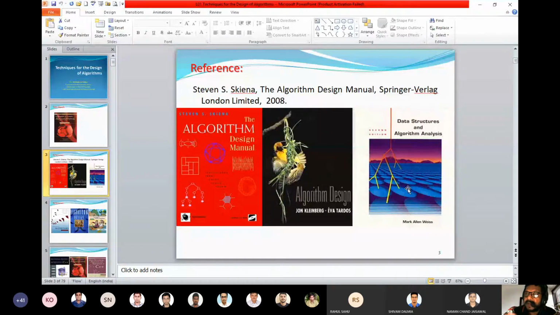If I am discussing my algorithms on a von Neumann machine, it will be a serial algorithm. Most of us were taught about serial algorithms. If I want to go for a parallel algorithm, I need a parallel architecture. Then the question is which type of parallel architecture it is.